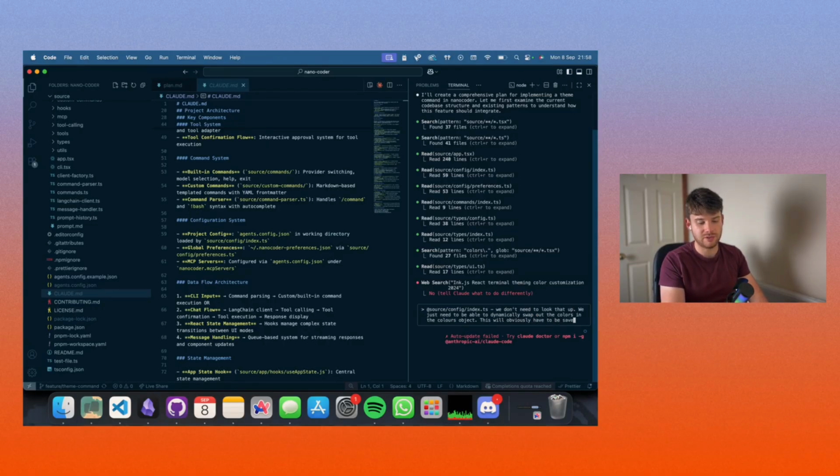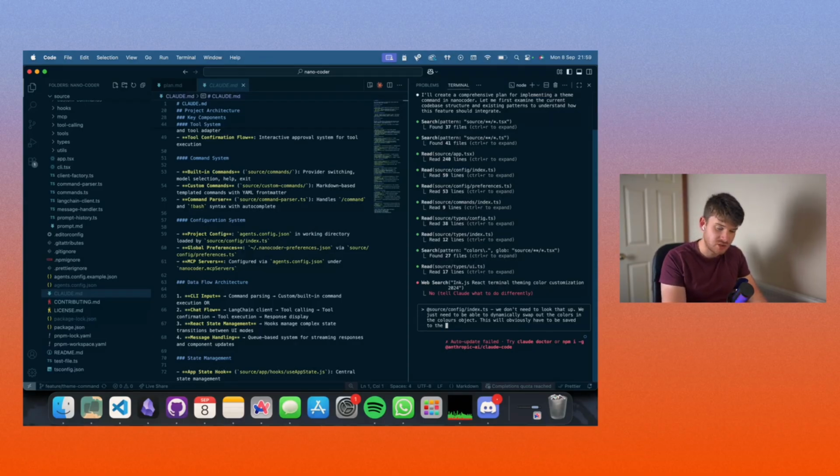Have to be saved to the Nanocoder preferences. So when you launch Nanocoder, Nanocoder has a preferences file that, when you first launch the CLI, if it doesn't exist, it will create it. And in that preferences file, it stores things like your last used provider and model, as well as various other things like chat history.